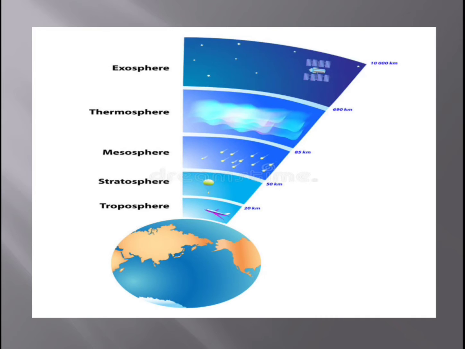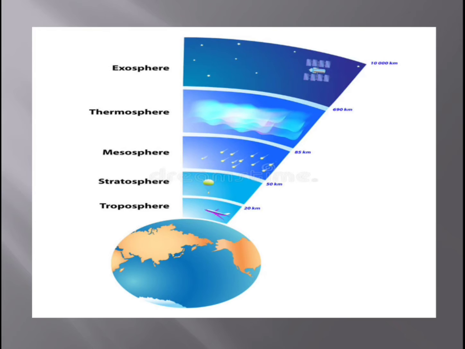So from the earth's surface to 10 to 20 kilometers is the troposphere. And from 20 to 50, that is 30 kilometers above the troposphere, is called the stratosphere. Children, if you calculate from the earth's surface, it is 50 kilometers away.